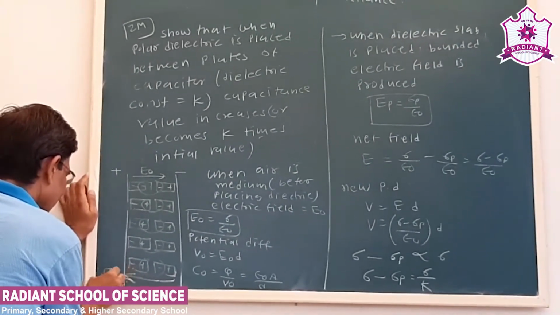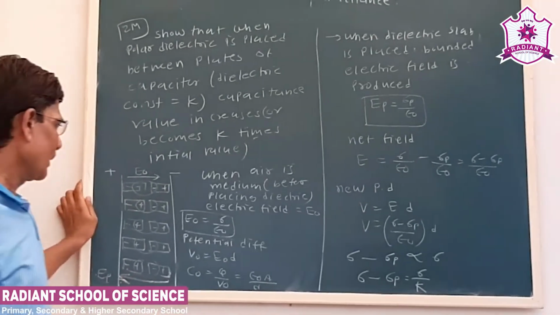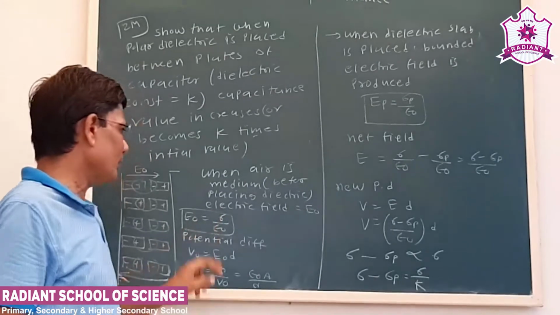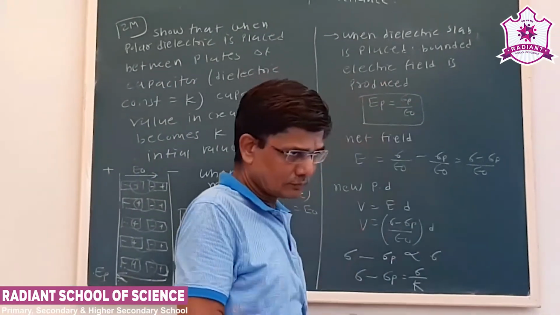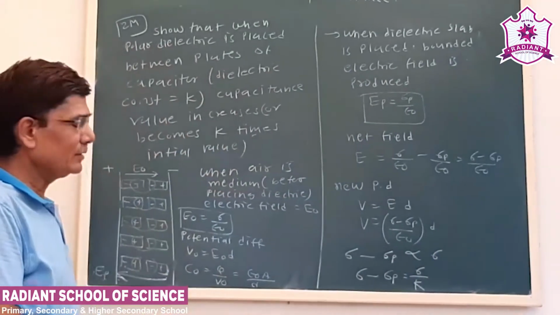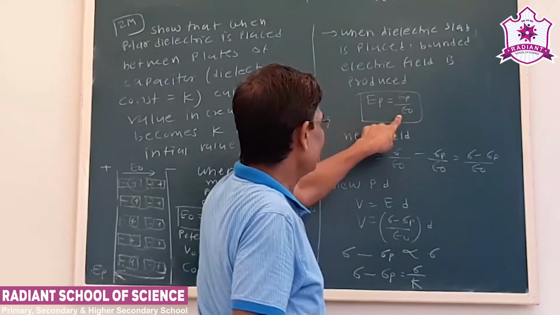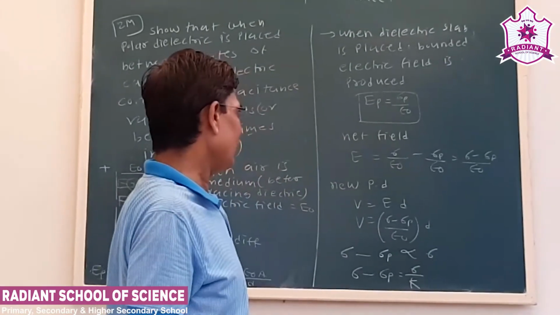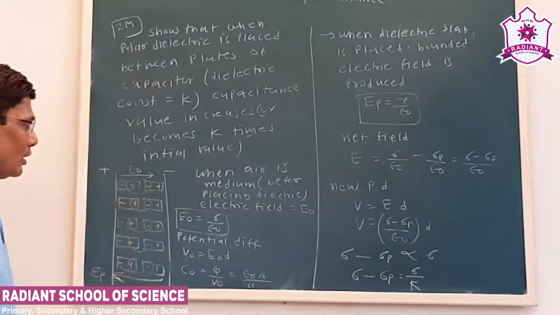Let us call this EP, the electric field produced due to polarization. Now initially E0 is sigma upon epsilon 0. Because of the presence of the dielectric, the bounded electric field produced is EP equals sigma p upon epsilon 0. Now what we see, the directions of both electric fields are opposite.